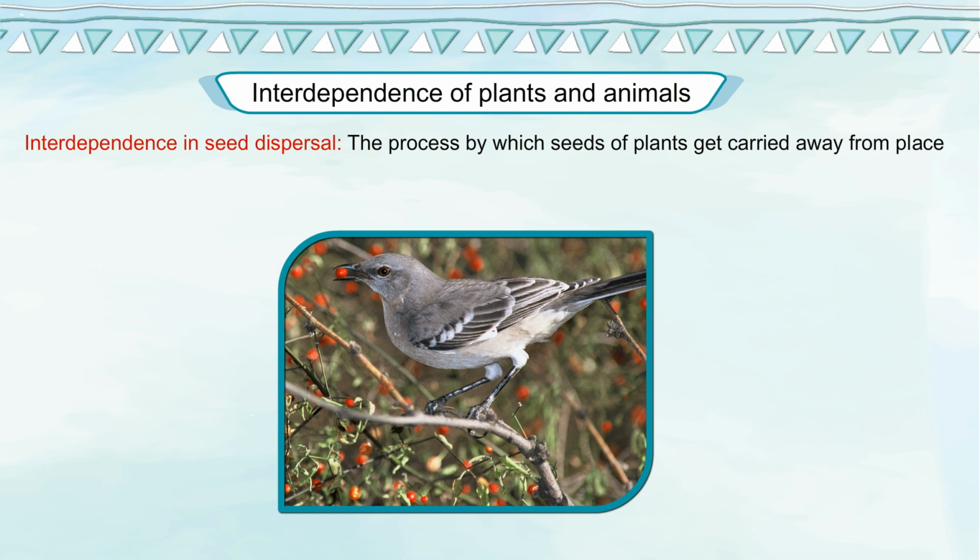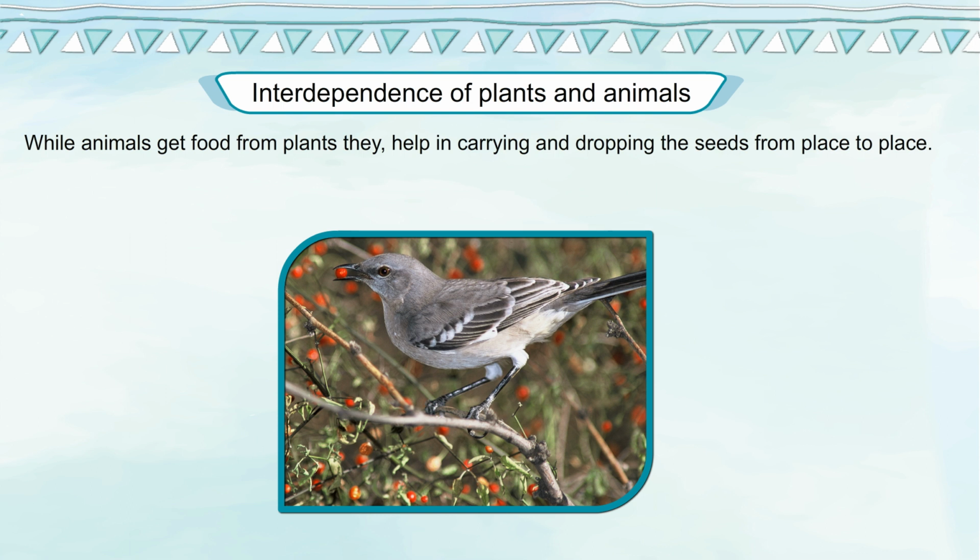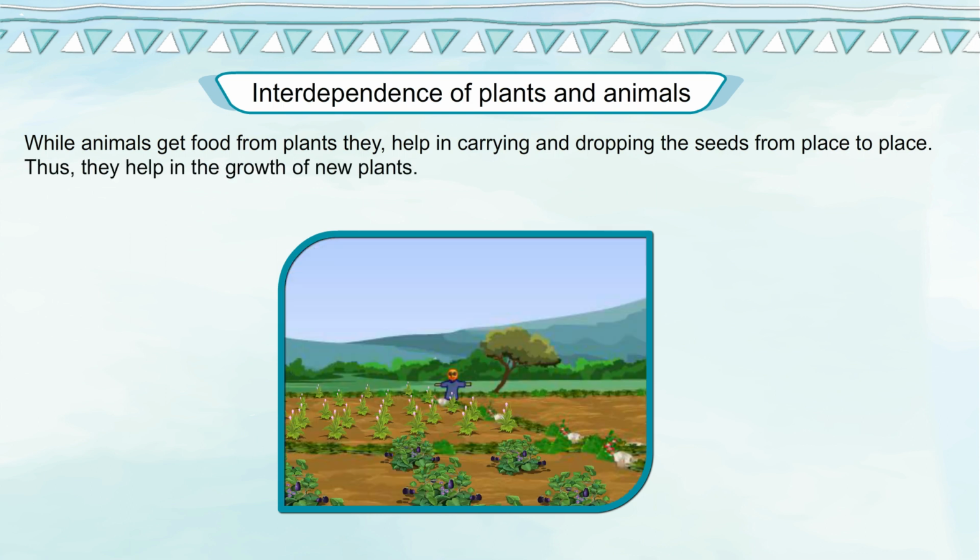Interdependence in seed dispersal. The process by which seeds of plants get carried away from place to place is called the dispersal of seeds. While animals get food from plants, they help in carrying and dropping the seeds from place to place. Thus, they help in the growth of new plants.